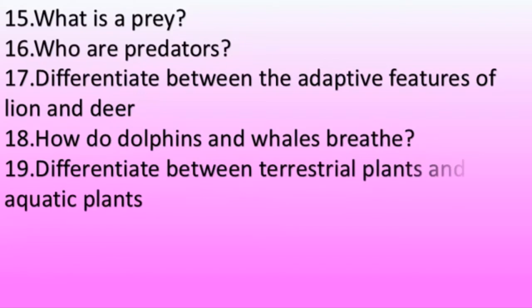Then the stems are erect in the case of terrestrial plants, but in the case of aquatic plants they are long, hollow and light, and the stem will grow up to the surface of water. Leaves and everything will float. Everything is given in your textbook itself, so just go through the textbook.